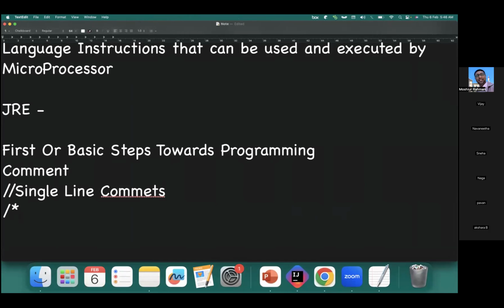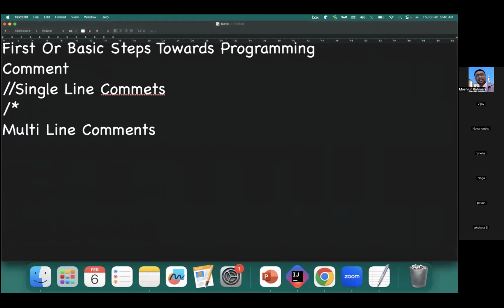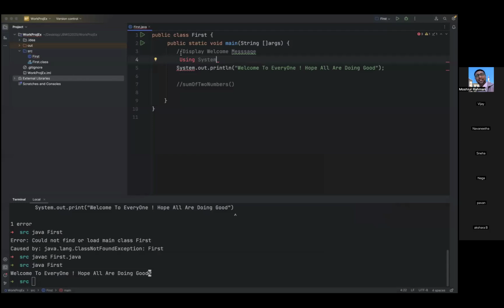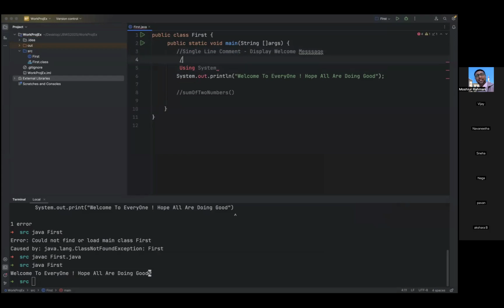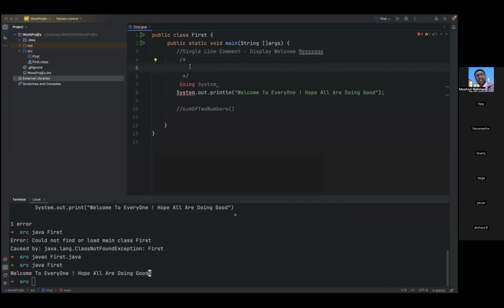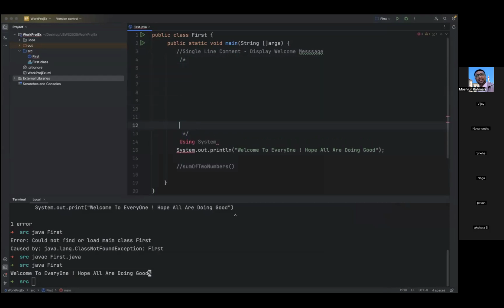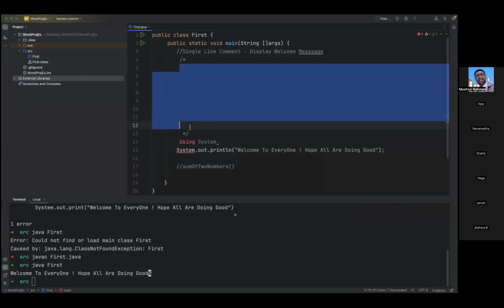multi-line comments. Multi-line comments, let us see how they start. Let us use a multi-line comment here. Type slash asterisk and hit enter. Automatically, this is the start and this is the end. In the middle, you can fill anything and use enter to add more lines. Whatever steps you write will be treated as valid and ignored by the Java compiler.